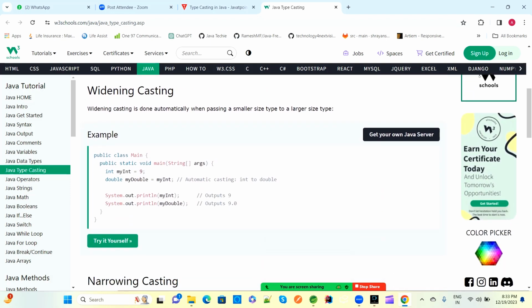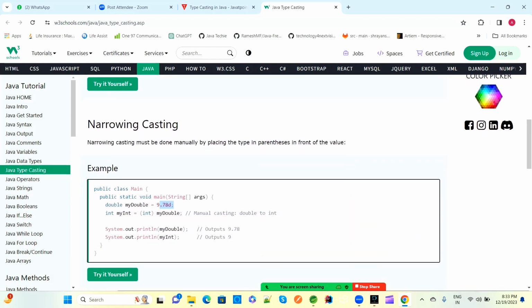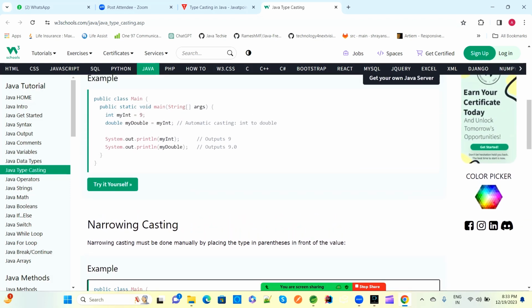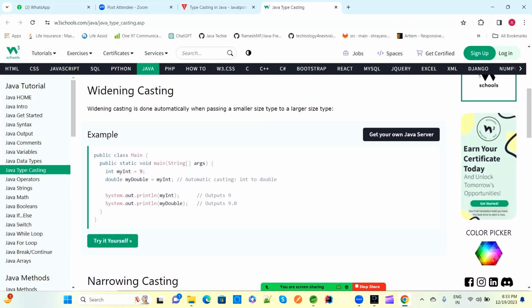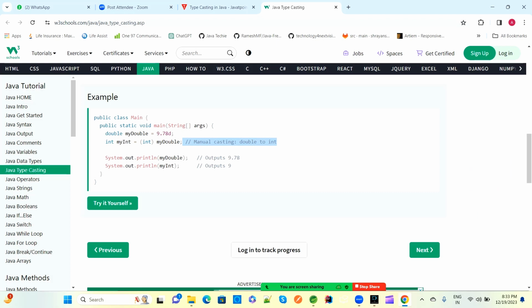These are the examples we saw of how upcasting and downcasting happen. For downcasting we have to provide the cast manually, specifying which data type we need to cast to. But in upcasting, if you provide it that is fine, and if you do not provide it that is also fine, because the compiler automatically takes care of it. Automatic conversion happens from int to double, lower to higher, while this one is higher to lower. Based on the data type, the output will show.